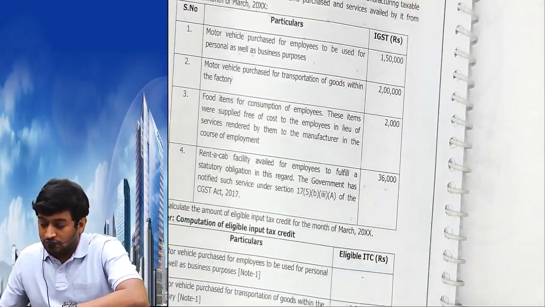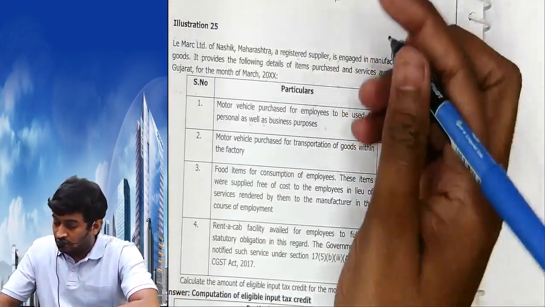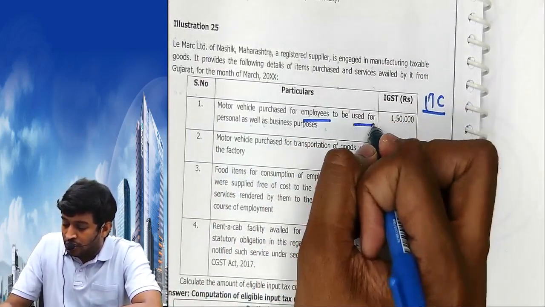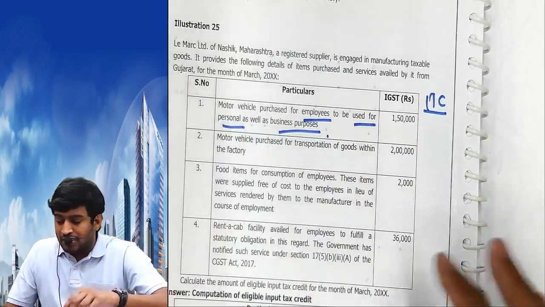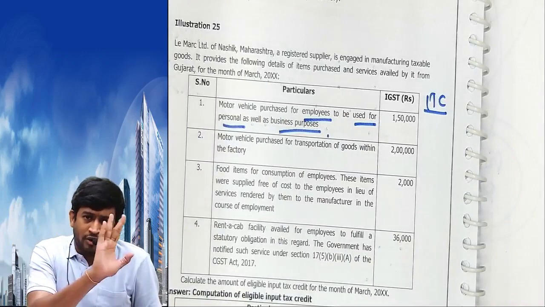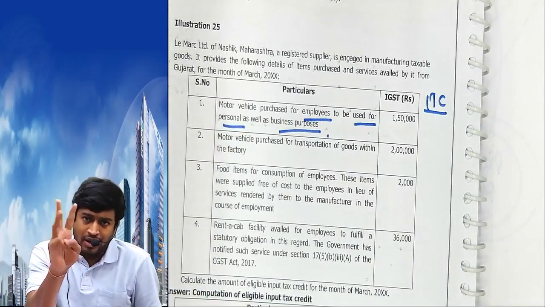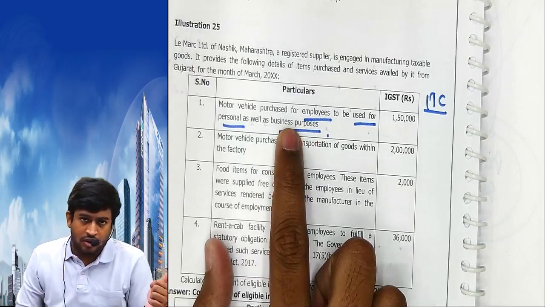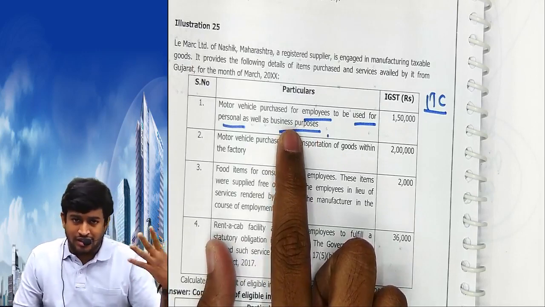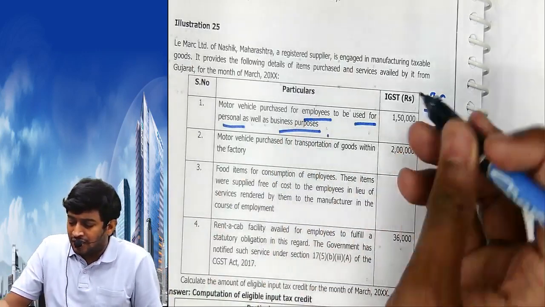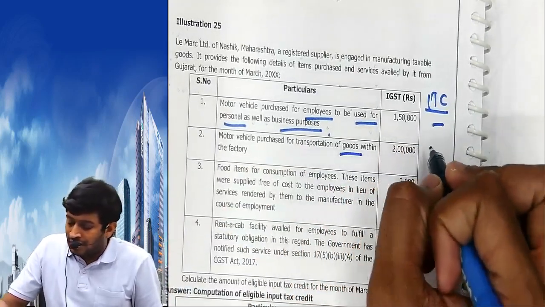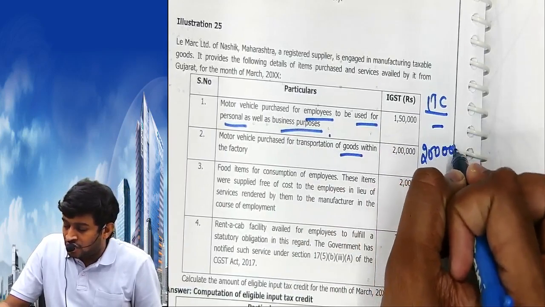25. ITC. Motor vehicle purchased for employees to be used for personal as well as business purpose. So it's for passengers, the general rule is not available. Special rule available. Did you buy for training? No. Did you buy for resale? No. Did you buy for business? No, because it is personal as well. No ITC. Motor vehicles used for transportation of goods, available, 2 lakhs. We already wrote it in the list also.